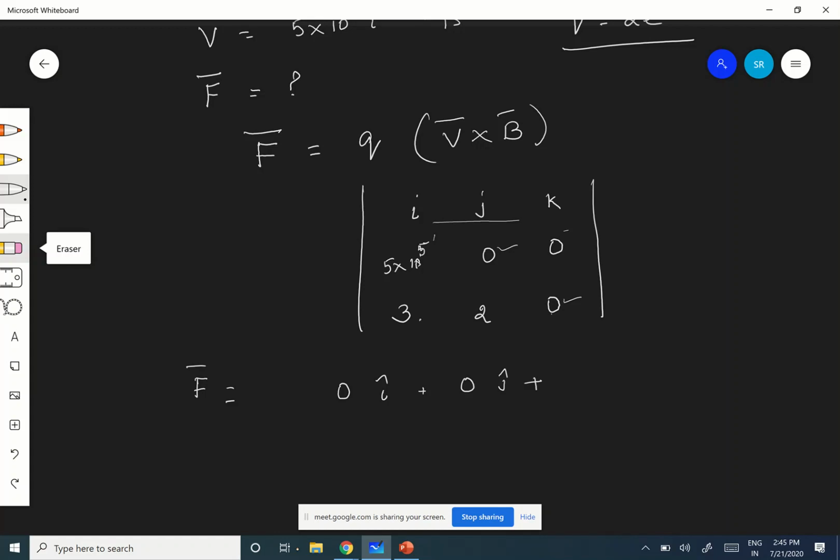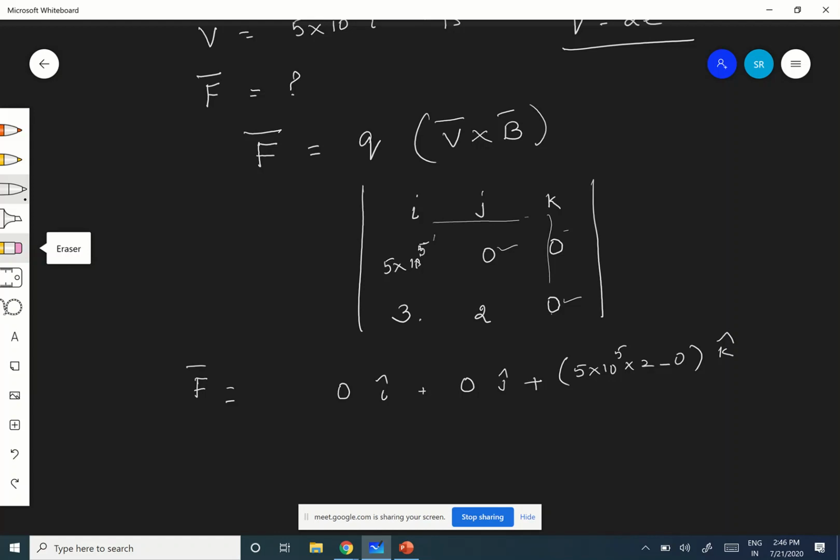Plus the K component now. What is K? K is this and this will go. Therefore, you will be getting... What is the K component? Can you tell me? Who will tell me? Akansha. Yes, ma'am. Tell me. Ma'am, 5 into 10 power 5 into 2 minus 0. Correct? 0. Okay.